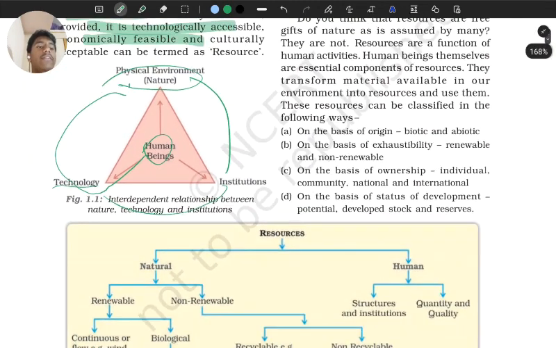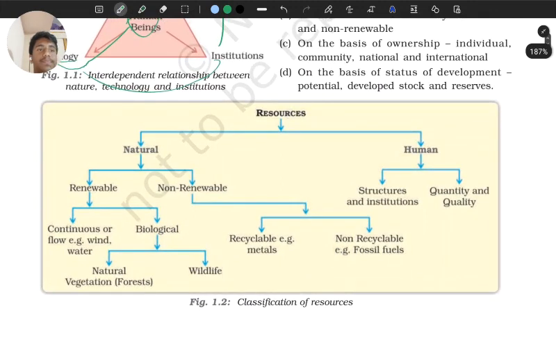Now we also have this classification of resources. We'll also study about this. Let's just look at it. On one side we have nature and on one side we have humans, which includes structures and institutions. Structures, like a building, is a structure, and institutions might be schools, any administrative works or government structures, etc. And then we come to quantity and quality. We might increase the quantity, we might decrease the quality. We might increase the quality, we might decrease the quantity. Human beings have a lot to play in this.